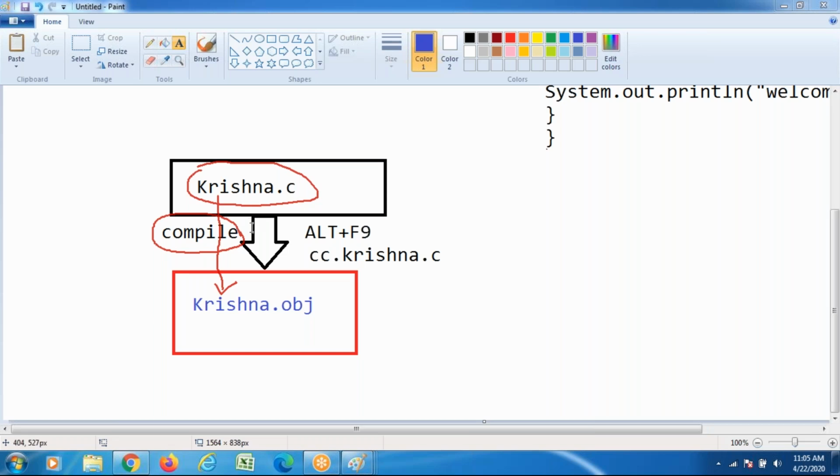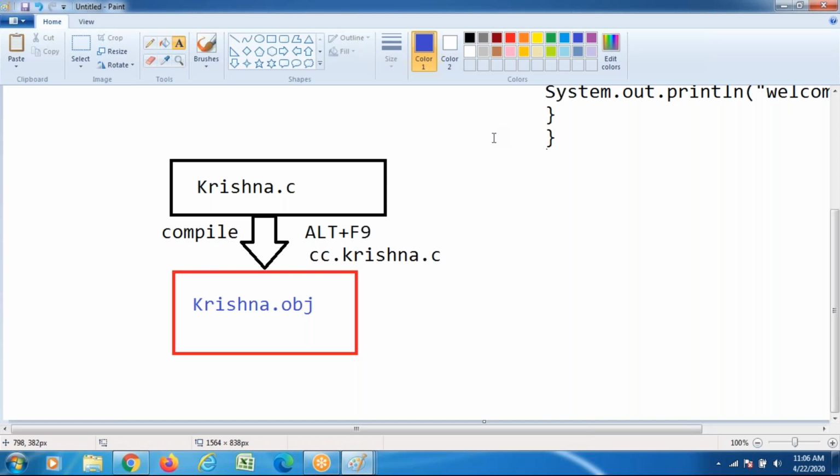After that, we have to run the execution. Save the file, compile; after compilation we got the object file.